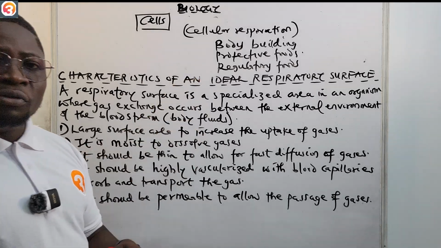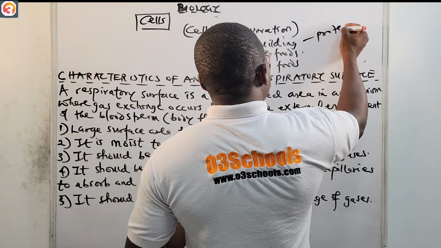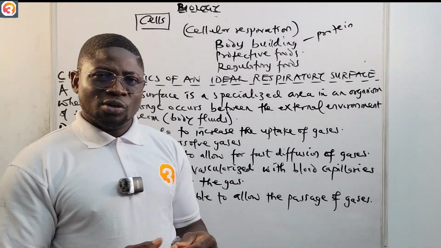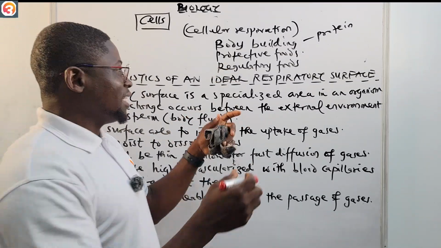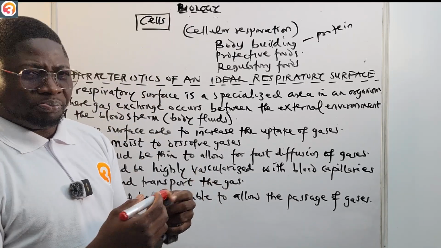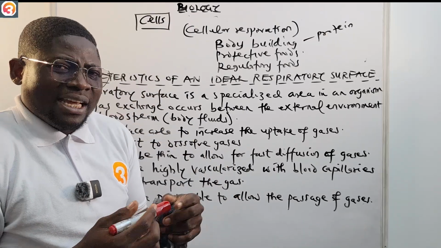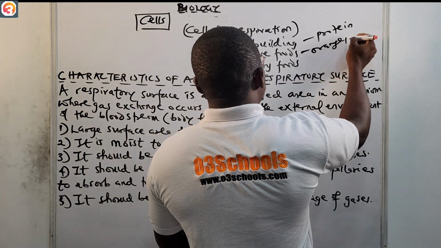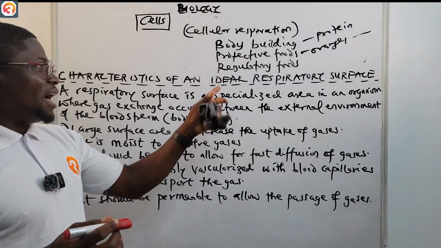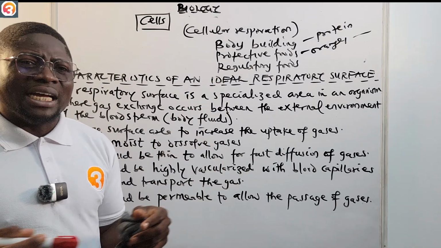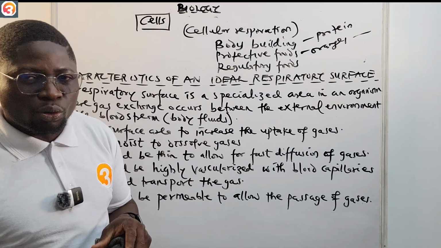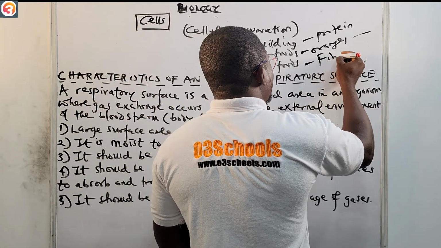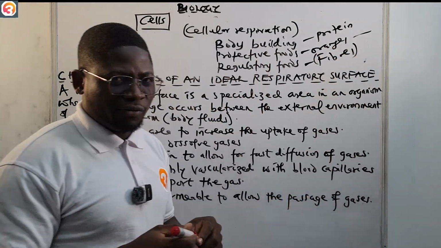The bodybuilding foods, like your proteins, your meat, your fish, all of that, are your bodybuilding foods. Protective foods are there basically to build your immune system and help your body fight against diseases, for example, your oranges and all those fruits. Regulatory foods help in digestion, making digestion easy, for example, your fibers.